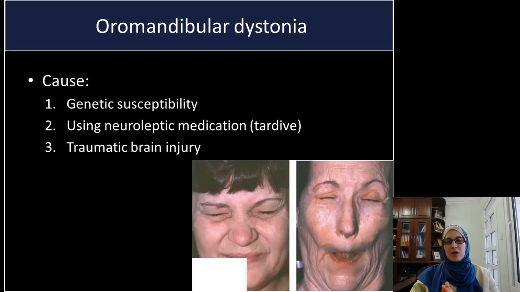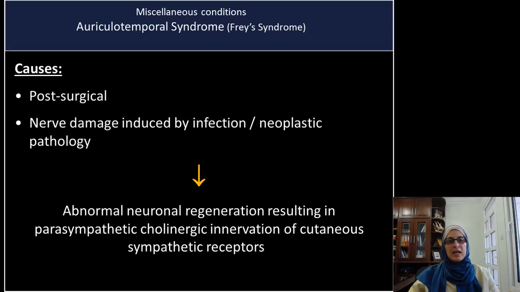Regarding oromandibular dystonia, the main cause is genetic susceptibility. Actually, they did not find a reason for oromandibular dystonia. They thought it is a sort of psychological disorder, but it has now become clear that there is no underlying psychological problem in that person. He just developed this condition, and there is a genetic predisposition to develop it. This is all regarding the movement disorder.